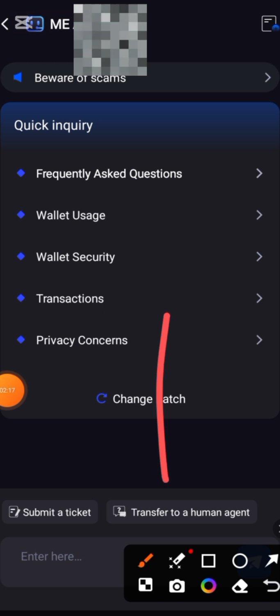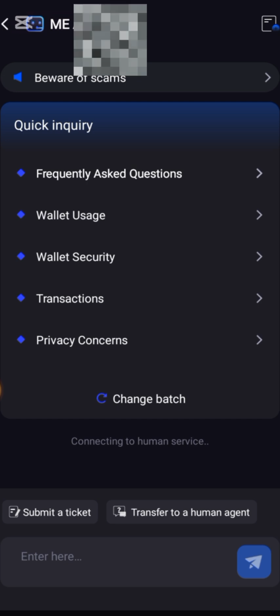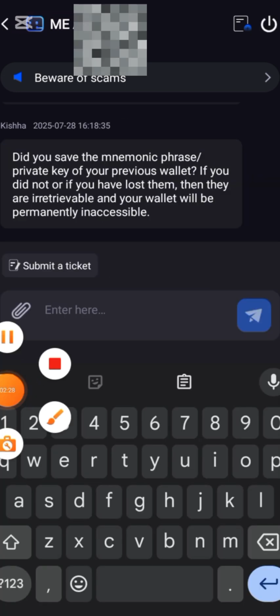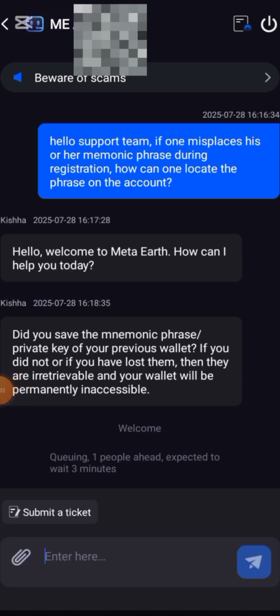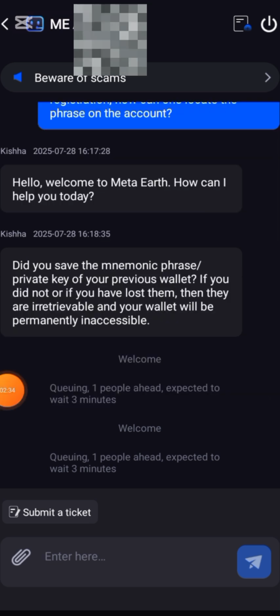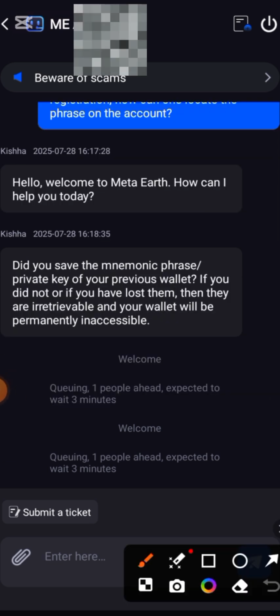Then the next thing to do is transfer to a human agent, because you don't want to spend all your time talking to a robot. Or do you want to do that? No. So click on transfer to human. Okay, do not also click on submit a ticket. If you're going to submit a ticket, you're going to take a long time.